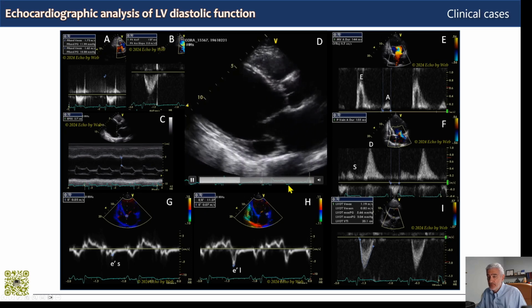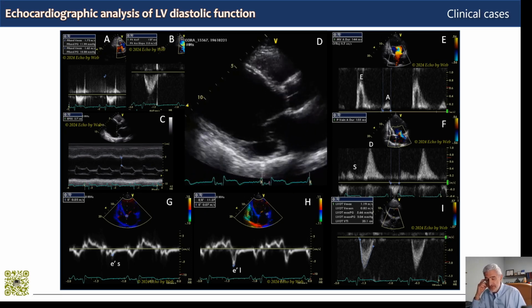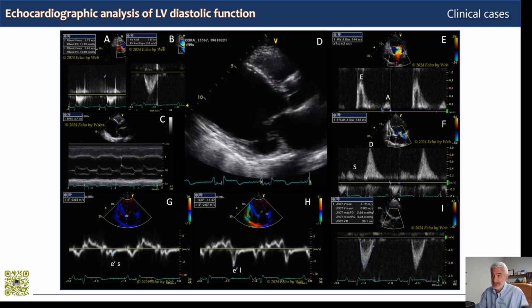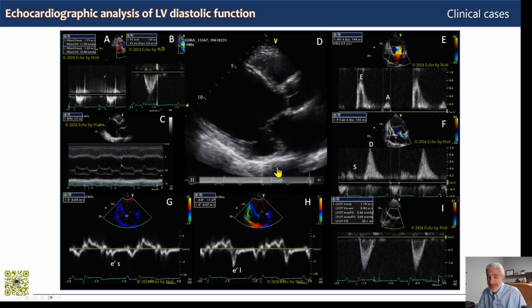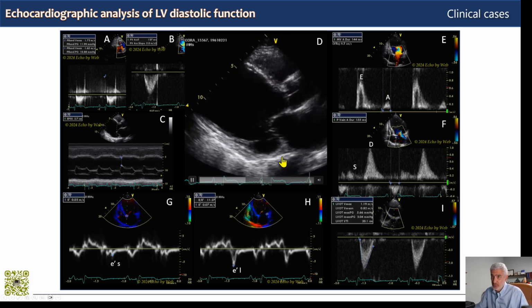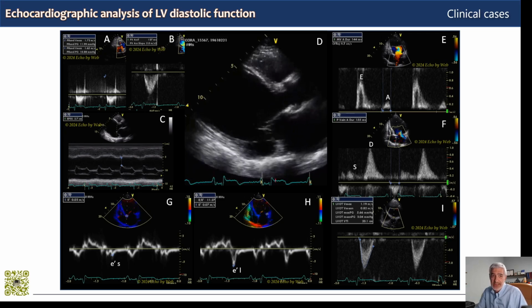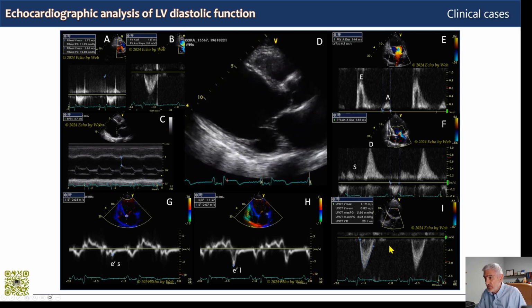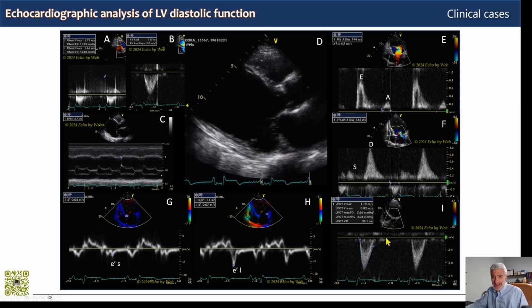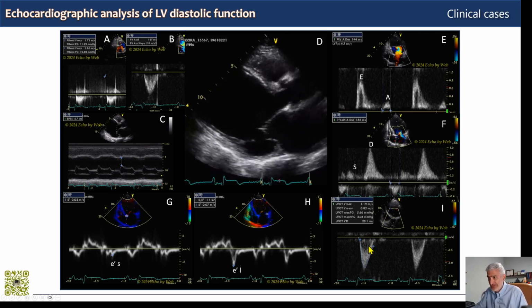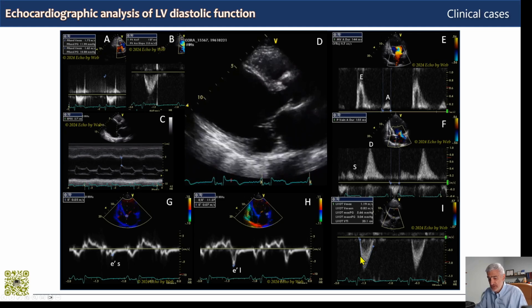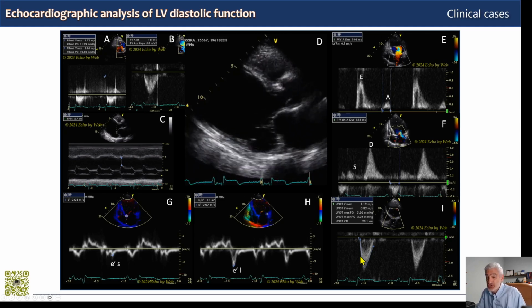Then again, in a 4-chamber view, we measure for the third time tricuspid regurgitation peak velocity, not shown here, which was in fact increased, and we measure biplane left atrial volume, which is increased from the 4 and the 2-chamber view. We index it, and in the 3-chamber view, we measure also LV outflow with pulsed Doppler to calculate stroke volume, which in this patient is preserved.